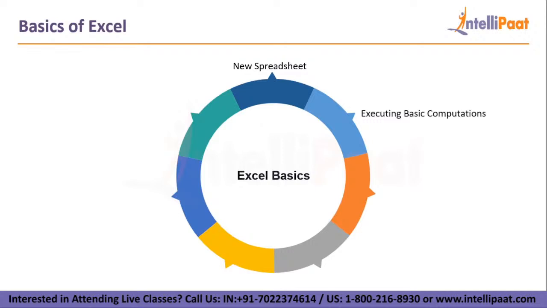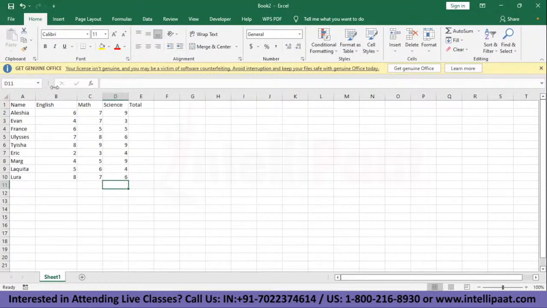So under basic computations, we have adding, subtracting, multiplying, and dividing. Let's see how that is done. We'll again quickly move back to our spreadsheet, and here we are. Okay, so here we have a bunch of data. We have a few names here and three subjects: English, math, and science. What if this was a data set that contained thousands and thousands of students? So what you had to do, and you do not have to do this manually.